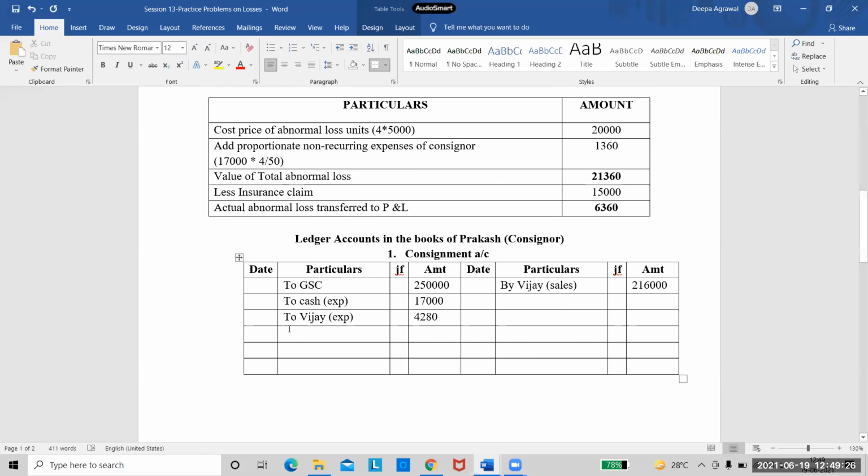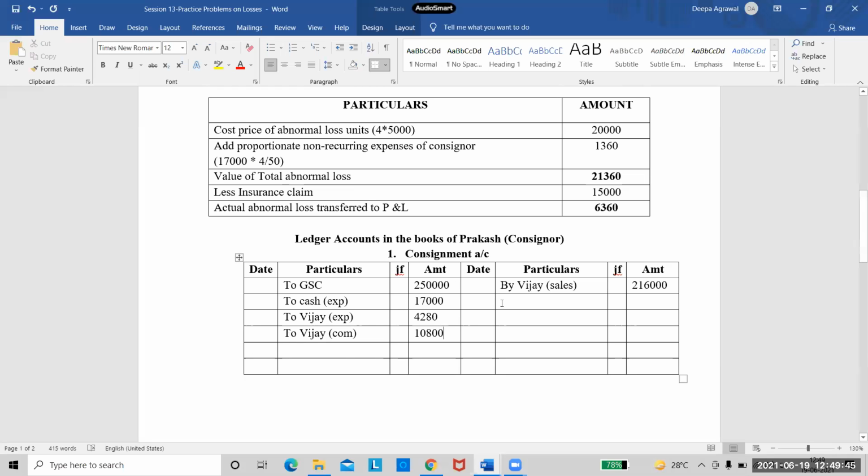So I will take his commission also. Once again, to Vijay in brackets commission. And his commission is 5% on this. That comes to 10,800. Right? We have taken all the entries.